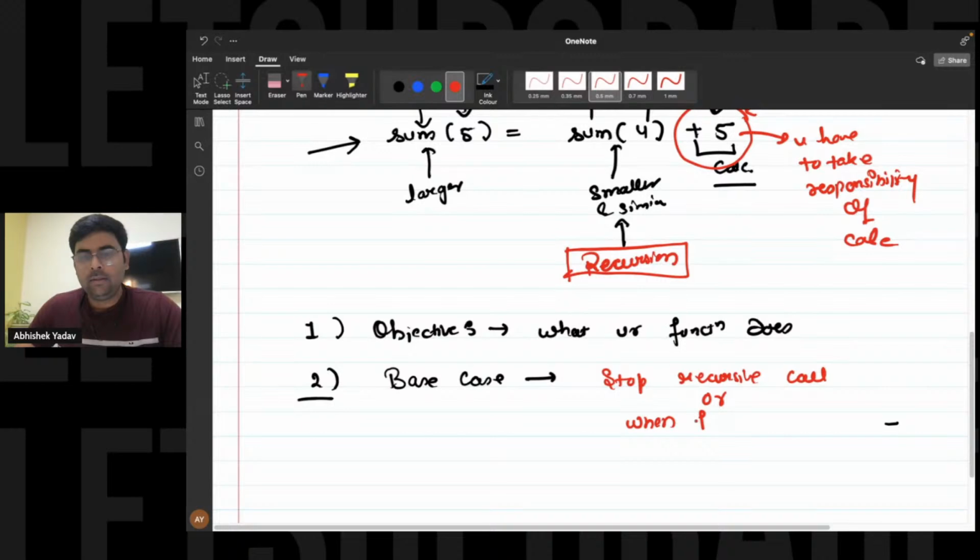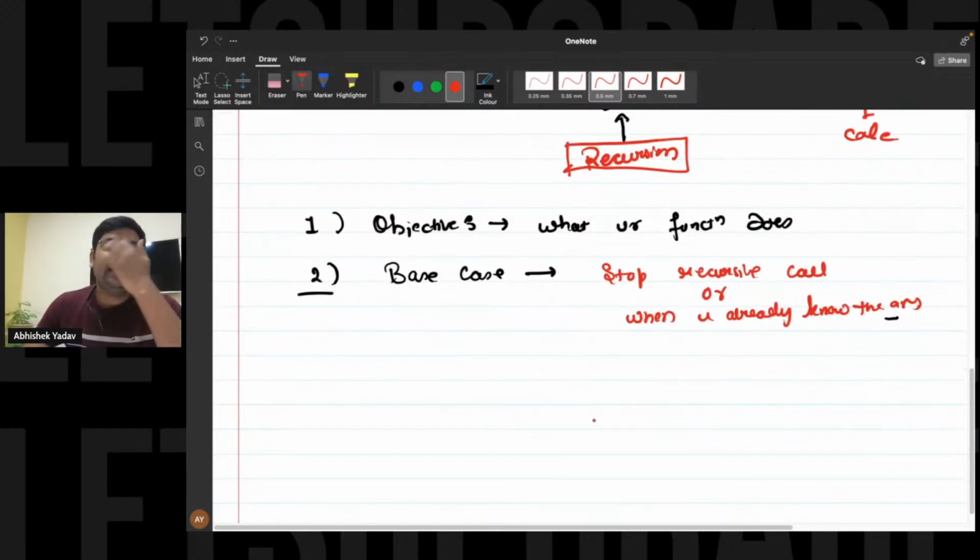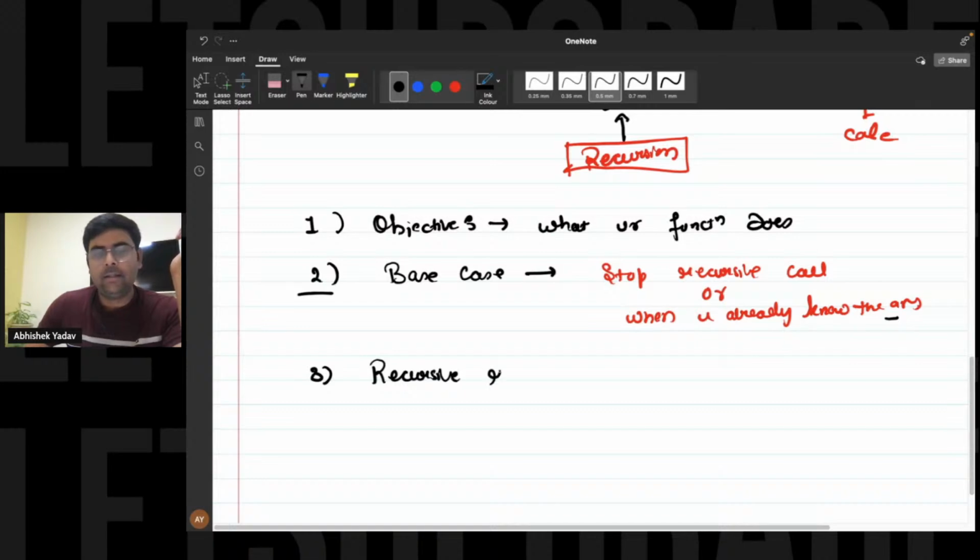When you already know the answer, that will be your base case. After that you have the recursive relation. Recursive relation is the magic, right?